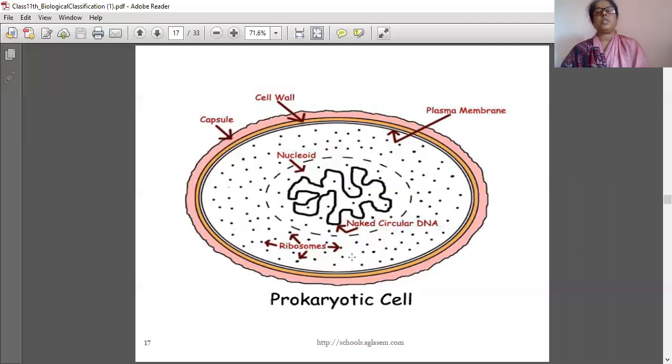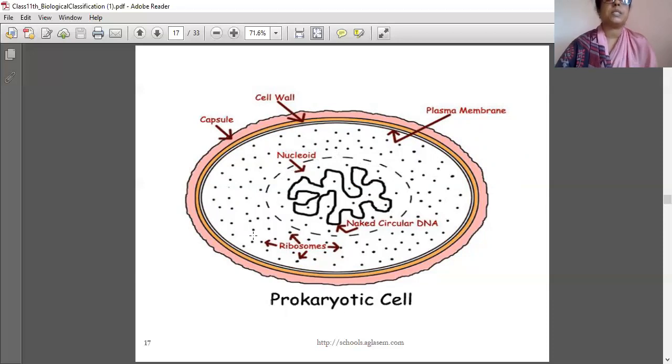Next one, this is the prokaryotic cell. You have to draw all this in the notebook. Then you will get a thorough idea about the prokaryotic and the eukaryotic. Plasma membrane. Naked circular DNA, which means the nuclear membrane is not there. So it is naked only. Outer covering is not there.